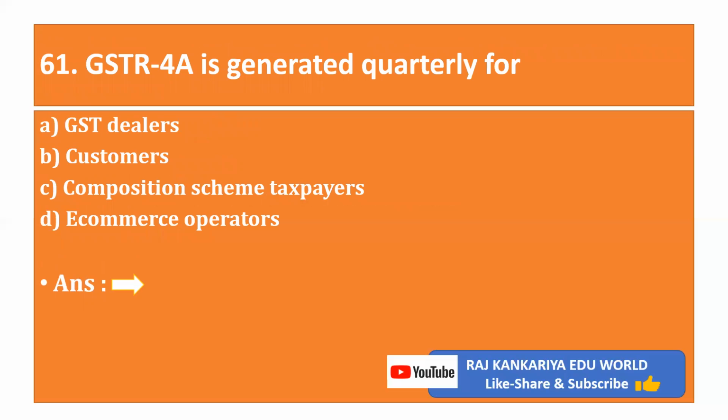Objective 61. GSTR 4A is generated quarterly for A, GST dealers, B, customers, C, compensation scheme dealers or taxpayers, D, e-commerce operator. The correct option is C, compensation scheme taxpayers. Here we end our series.